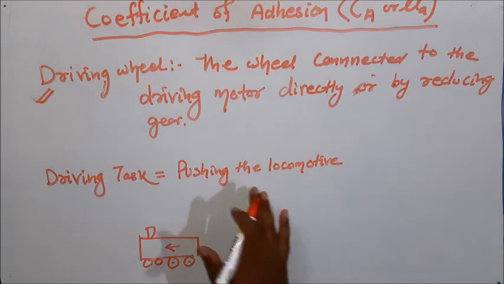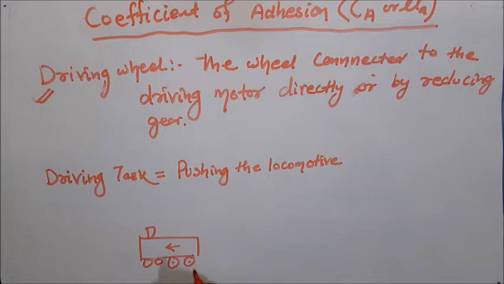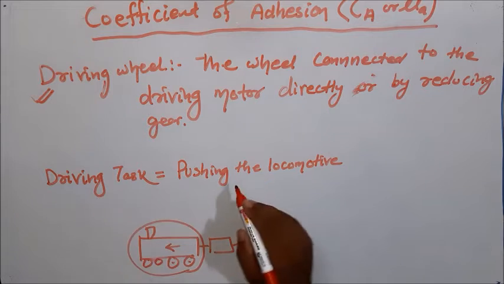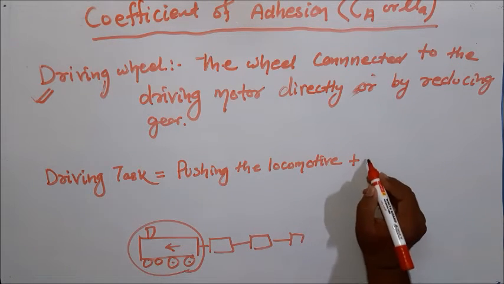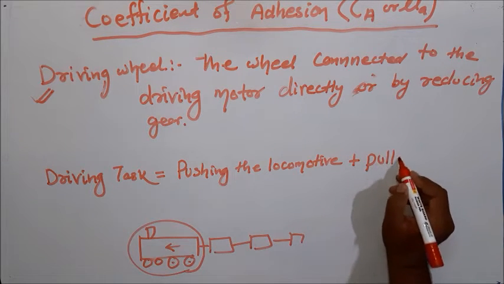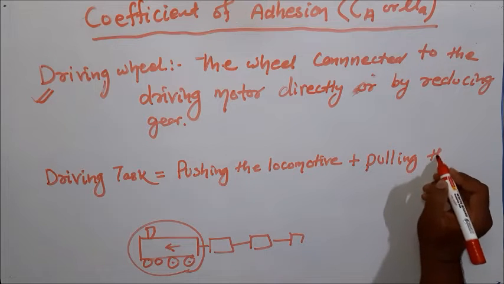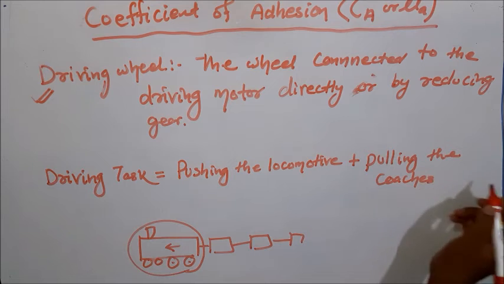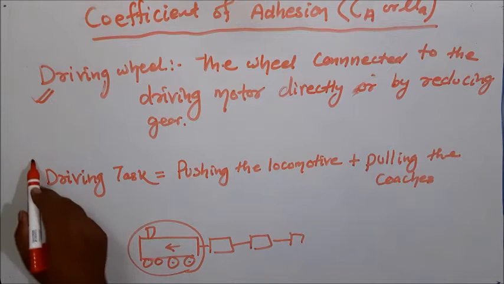This is the first task. What is second task? As this locomotive is connected to the wagons or the coaches, the total body is pulling these coaches. That is why driving tasks include pushing the locomotive plus pulling the coaches or the wagons. So this is my driving task.